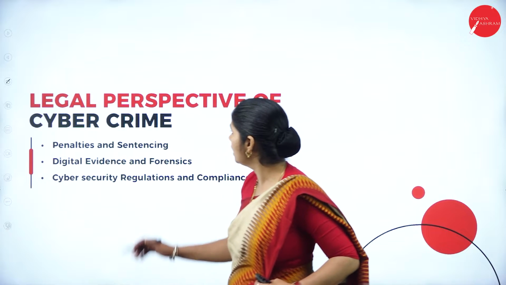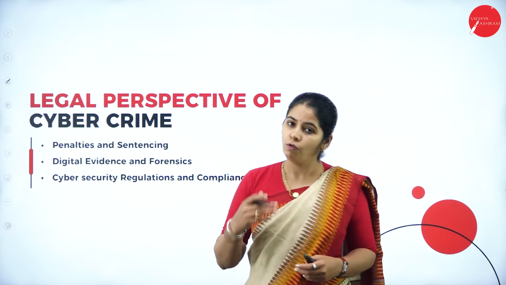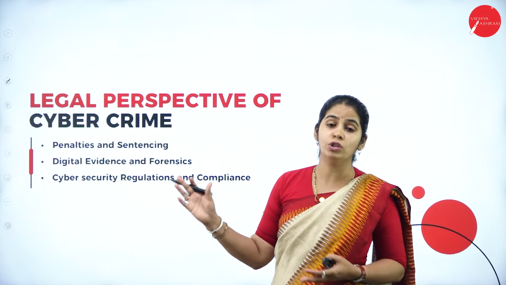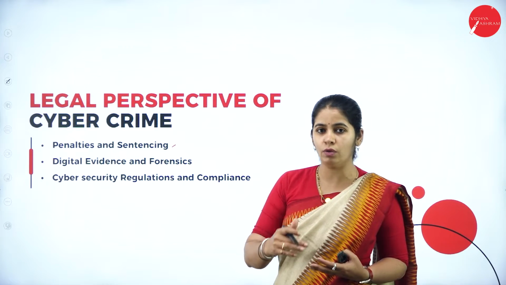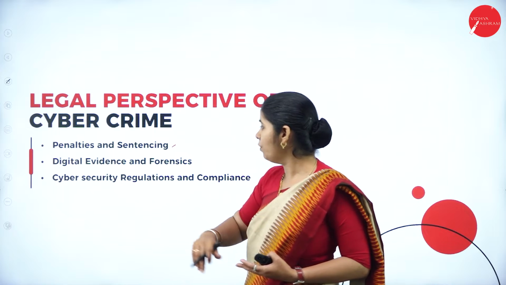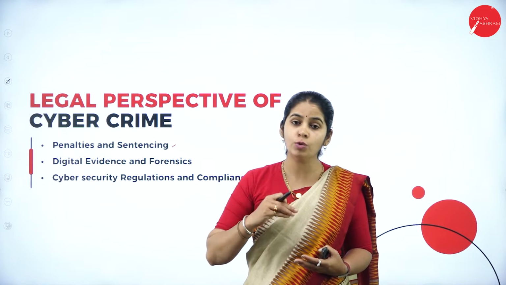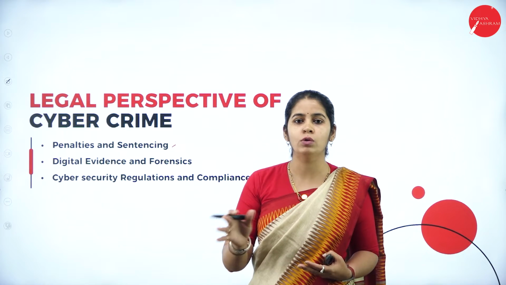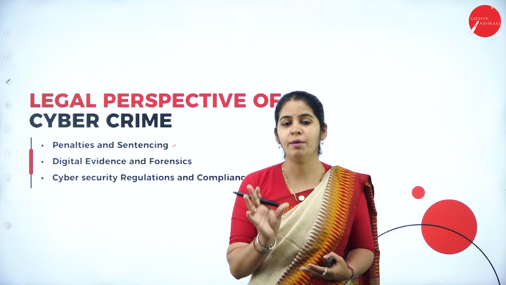Next, what we have is the legal perspective: penalty and sentencing. For this particular crime, this much of penalty; what should be the sentencing and what should be the punishment for the crime will be segregated depending on the category of the cybercrime that happens. The digital evidence and the forensic. Now the law is there, the digital evidences have to be considered as physical evidences also. In the same way, digital evidences and physical evidences have the same value.